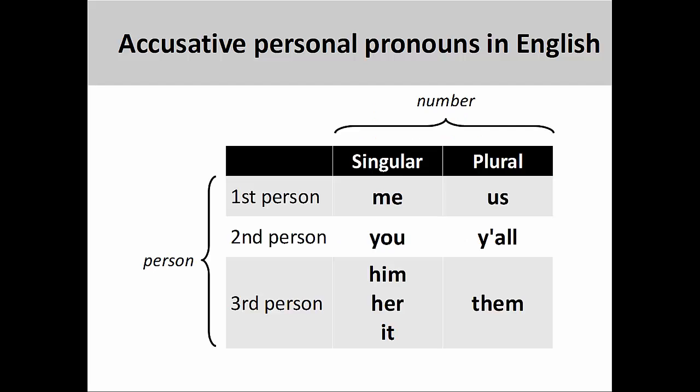These are the accusative personal pronouns in English, which are arranged according to person, number, and, in the case of the third-person singular pronouns, also according to gender. You may wish to review the presentation on personal pronouns in the nominative case before continuing with this one.